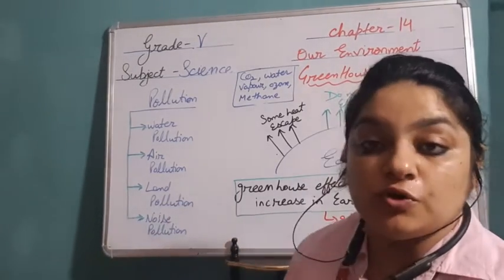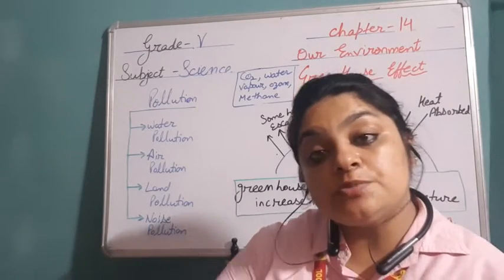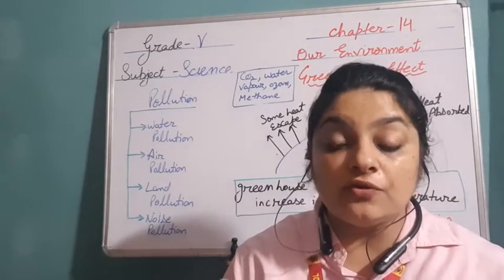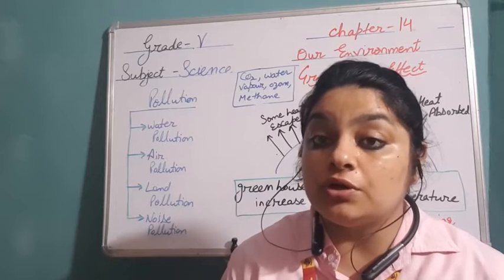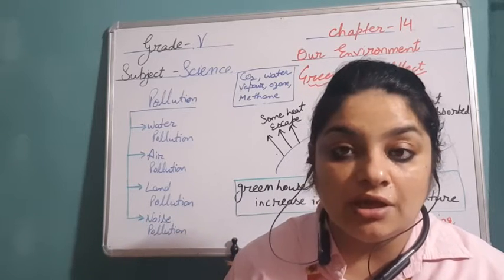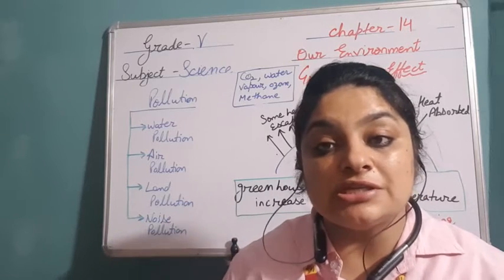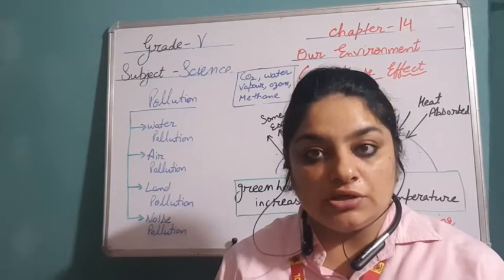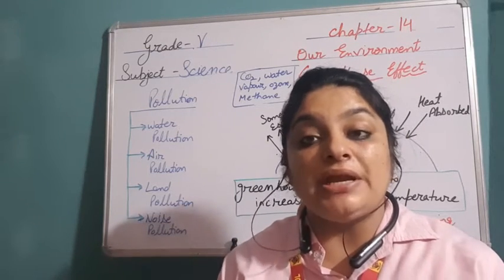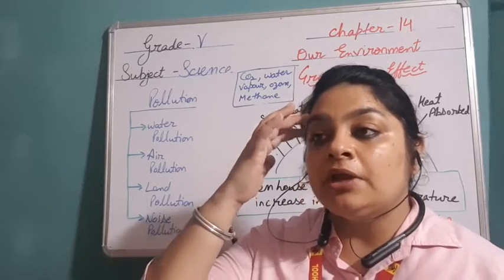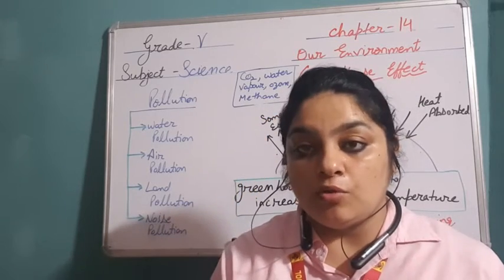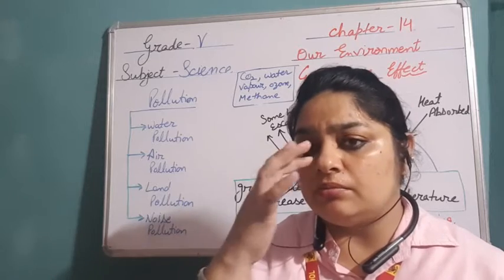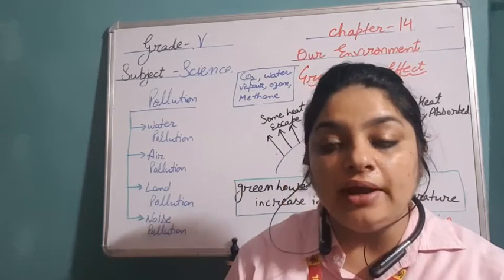Third is land pollution. The addition of harmful substances to the land. When we throw garbage on the land, or the waste which is generated during the manufacturing of anything from the factories, from the industries, or when we upgrade our electronics, the electronic garbage, for example, previous models of your phones, TVs, and old refrigerators, right?